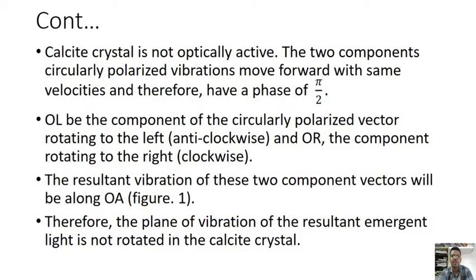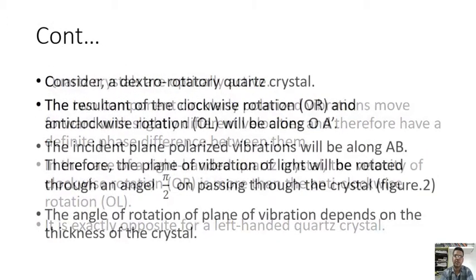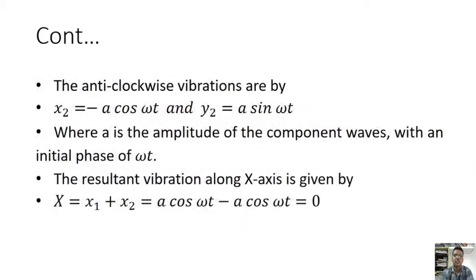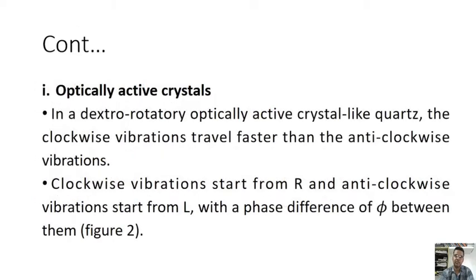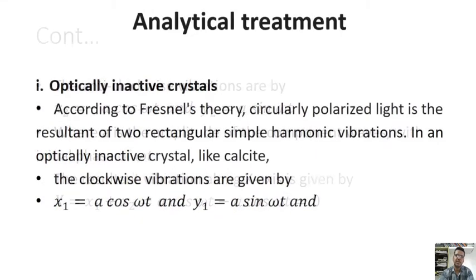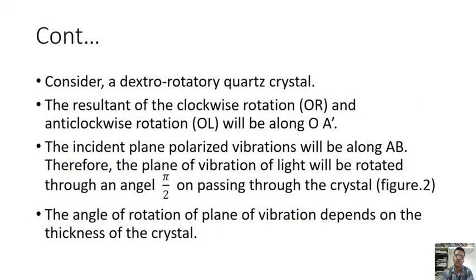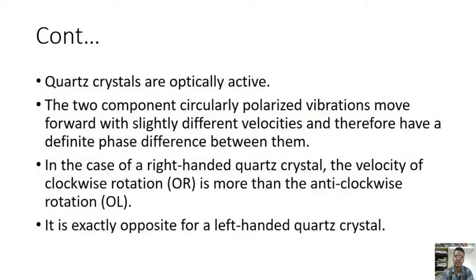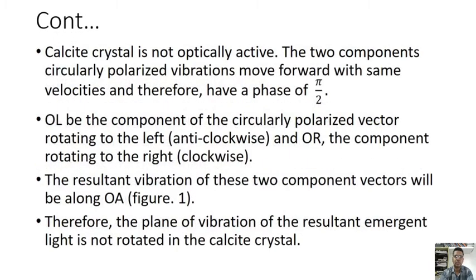The resultant vibrations, here in the diagram we can observe, the resultant vibrations of these two component vectors will be along OA. Therefore, the planar vibrations of the resultant emergent light are not rotated in the calcite crystal.